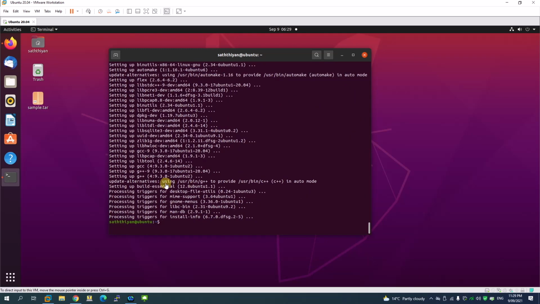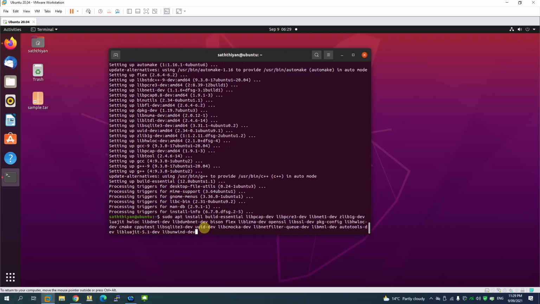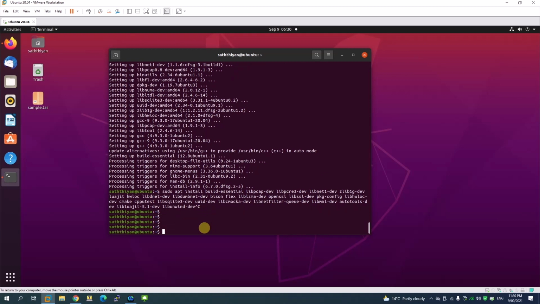Right, now you can see the files have been downloaded and installed. So I just thought of showing you guys something. Remember, the command that I used here before was a sudo command, and then I used the mouse to go up and down, to the first line and the last line. If you want to move to the first line, you can use Control A, that goes to the first line. Control E, that goes to the last line. I could have used that to just change the capital letter to a small letter. But I just wanted to show you guys, you don't need to always use the arrow on the keyboard to go all the way to the first line or the starting line.